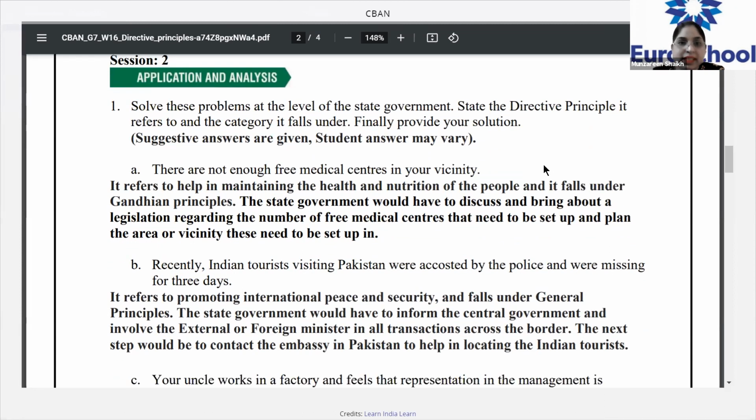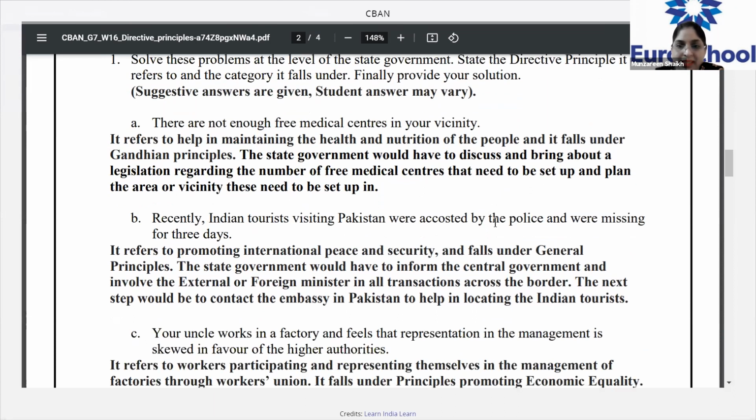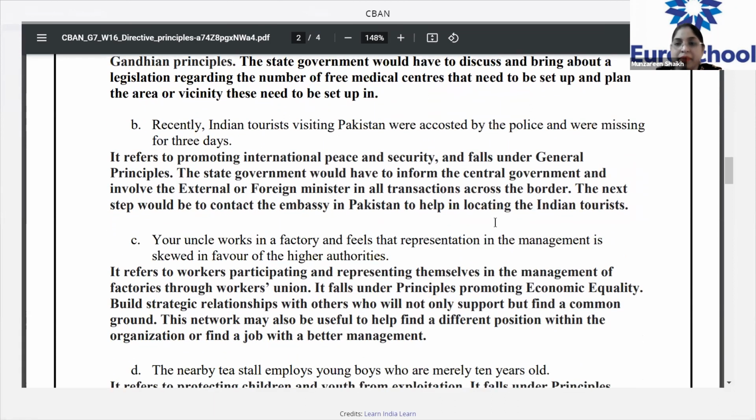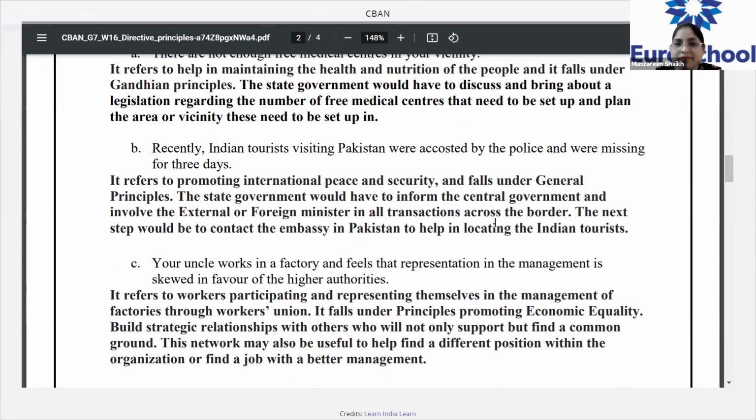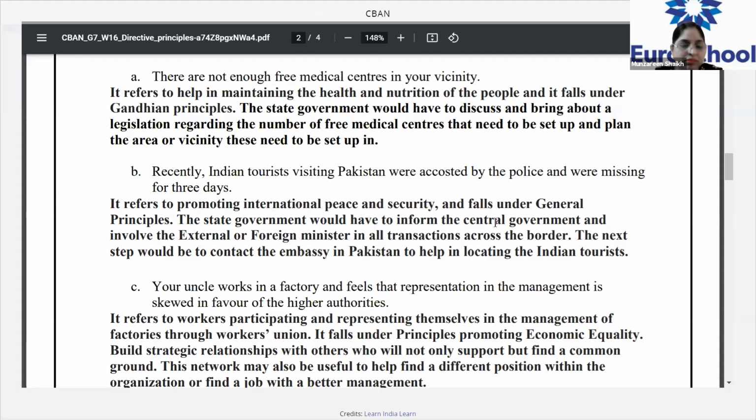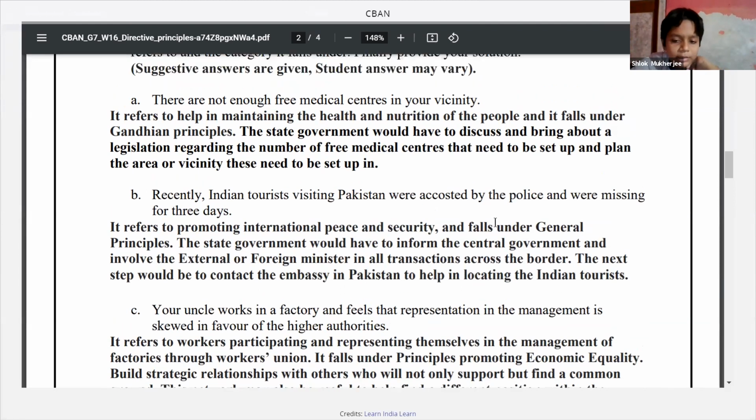All right. Let's see the next problem. Recently, Indian tourists visiting Pakistan were escorted by police and were missing for 3 days. Ma'am, this refers to international peace, ma'am, as Pakistan is not based in India. Ma'am, this falls under general principles, ma'am. As general principles say, ma'am, maintain diplomatic and respectable relations with other countries.